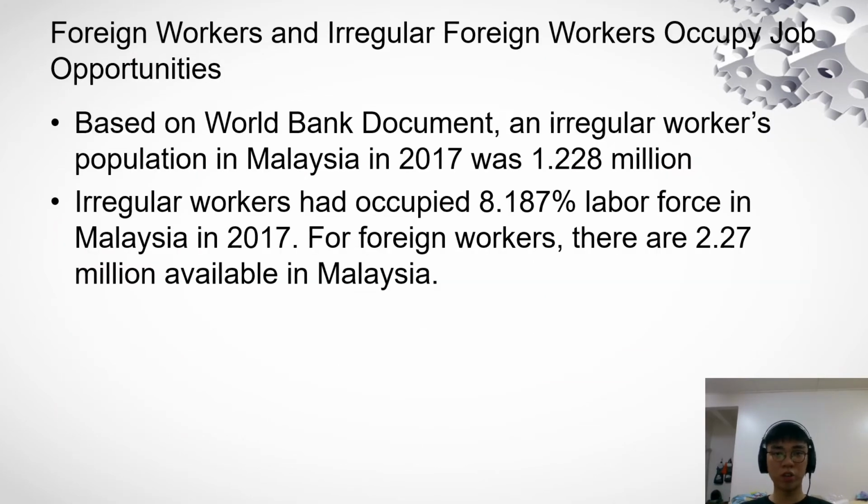Foreign workers and irregular foreign workers occupying job opportunities is also a problem. Based on the World Bank document, the irregular worker population in Malaysia in 2017 was 1.228 million, and irregular workers occupied 8.187 percent of the labor force in Malaysia in 2017. This means that if there are 100 chances to work, irregular workers occupy at least 8 of them. For foreign workers, there are 2.27 million available in our country.